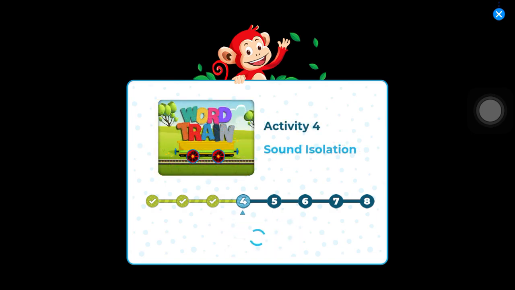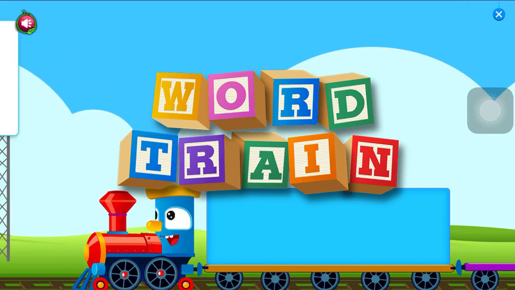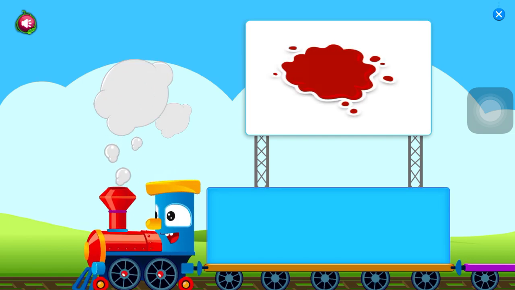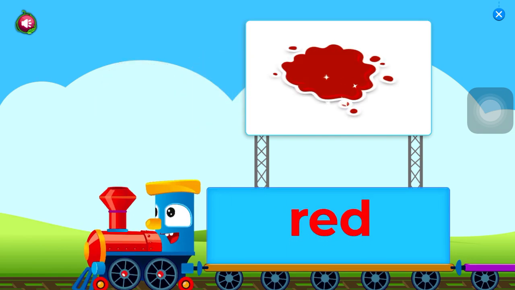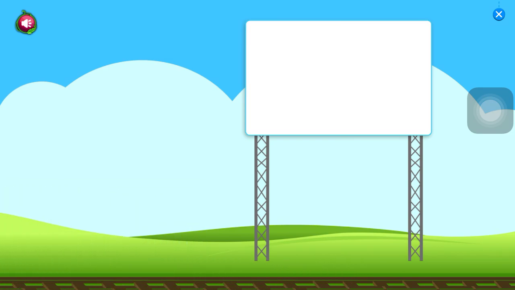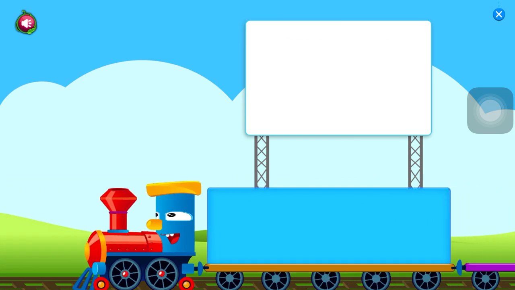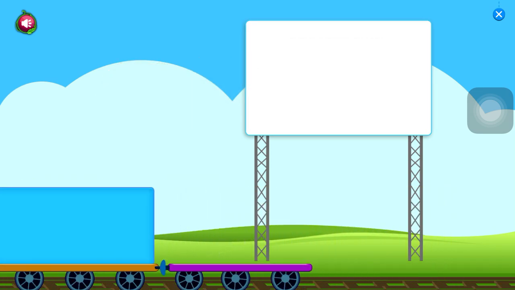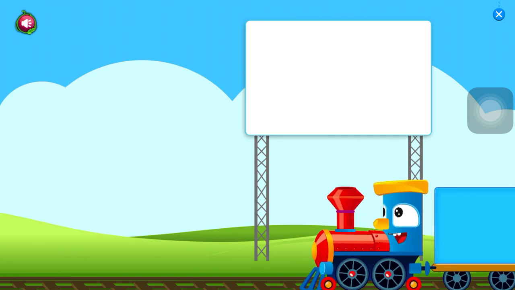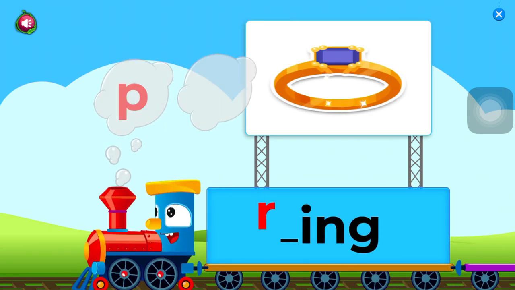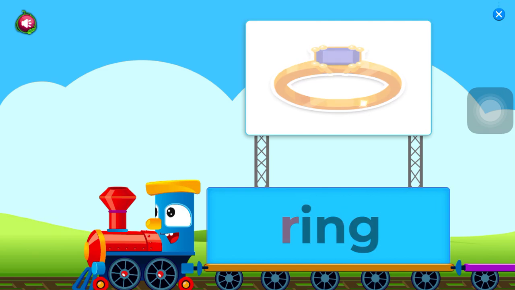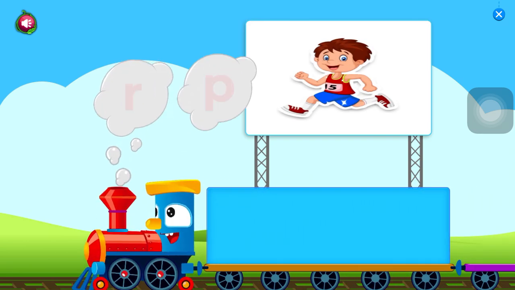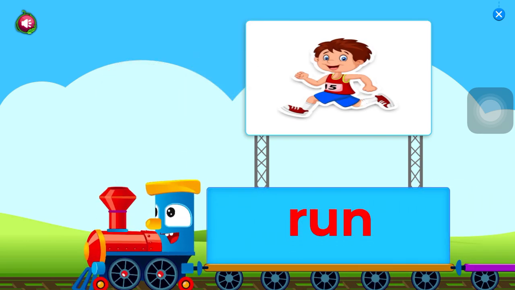Activity 4. Sound isolation. Word train. Drag the correct letter to make the word that matches the picture. Red. Rug. Ring. Run.